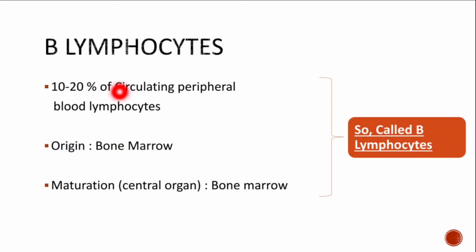Now B lymphocyte is 10 to 20% of all circulating peripheral blood lymphocytes. In the peripheral blood, 70 to 80% are T lymphocyte and the remaining 10 to 20% are B lymphocyte, right? The origin and maturation both is in the bone marrow, and as the maturation of B lymphocyte occurs in bone marrow, it is known by the name B lymphocyte. Here B stands for bone marrow. Alright, that's why it is known by the name B lymphocyte. So this is very interesting that origin and maturation both is in bone marrow.